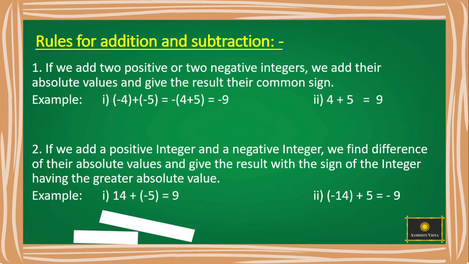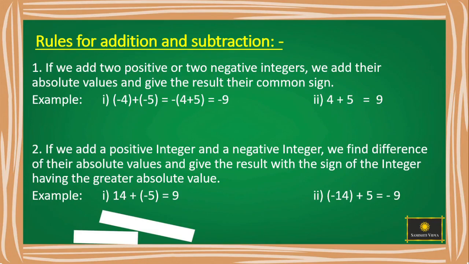14 plus of minus 5. Here the absolute value of 14 is 14 itself. The absolute value of minus 5 is plus 5. Now subtract them. 14 minus 5 is 9. What is the greater absolute value here? It is 14. It has a plus sign. So you have to place the positive sign here. That is plus 9 or just simply 9. Therefore 14 plus of minus 5 is 9.